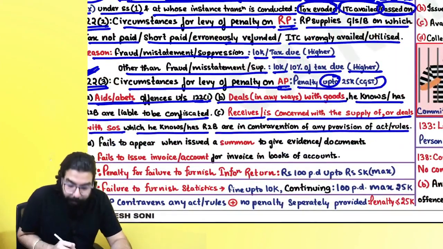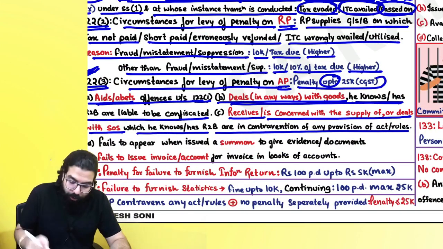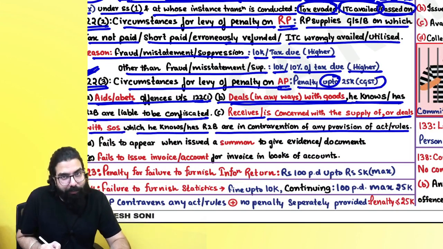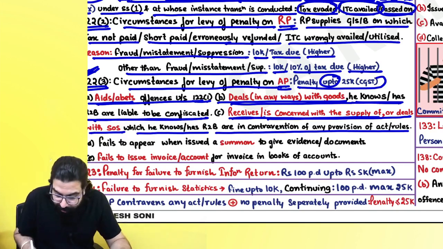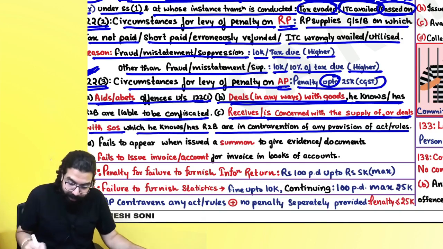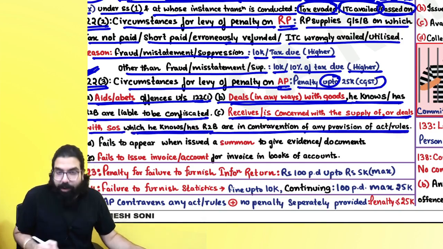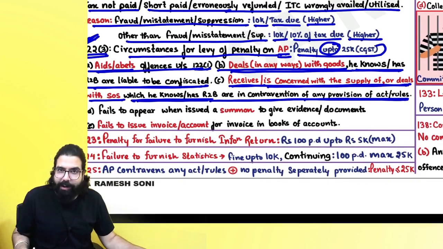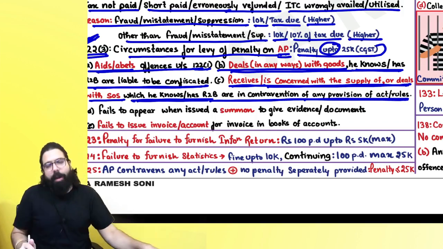If you aid or abet or you deal in any way with goods he knows or has reason to believe are liable to be confiscated, like tax unpaid goods, or receives or is concerned with supply. You are receiving the service on which I have not issued an invoice. So it says which he knows or has reason to believe are in contravention of the provisions of the act or rules. I have not issued the invoice, and you are receiving that service, meaning you are also doing a contravention, and on you also penalty.